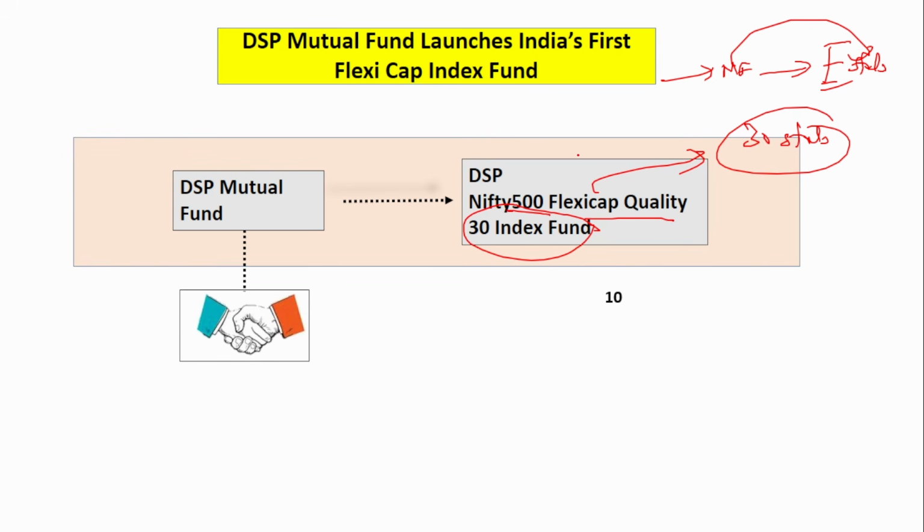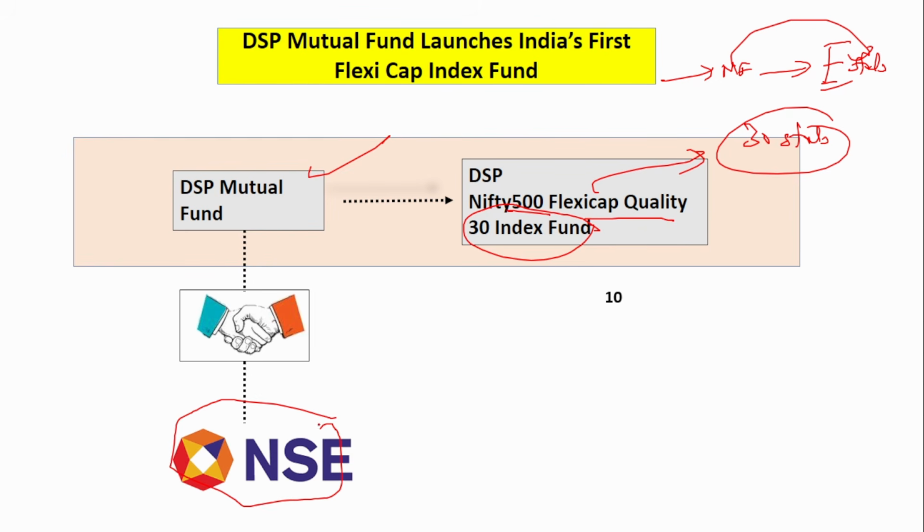Apart from DSP Mutual Fund, it has also partnered with the National Stock Exchange. It is not just DSP Mutual Fund that has established this index fund; it is DSP Mutual Fund together with the National Stock Exchange that has launched the DSP Nifty 500 Flexi Cap Quality 30 Index Fund. As I told, the money will be invested in 30 stocks.